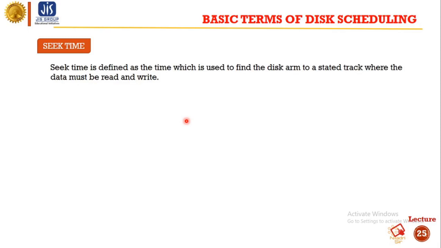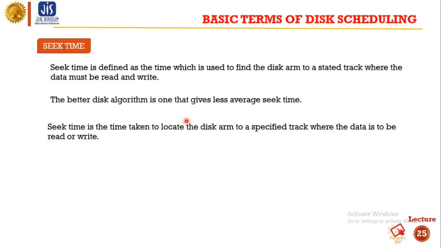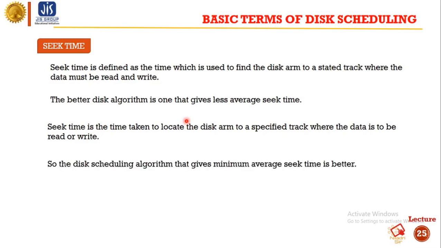Seek time is defined as the time taken to locate the disk arm to a specified track where the data must be read or written. The better disk algorithm is one that gives less average seek time. So the scheduling algorithm that gives minimum average seek time is better.